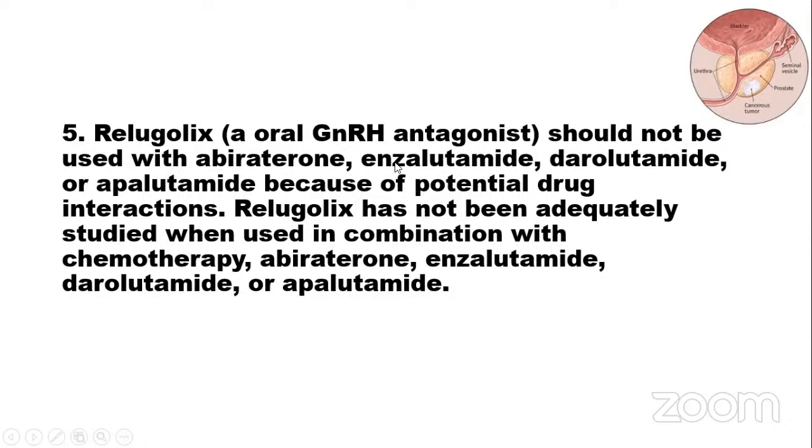This should not be used with abiraterone, enzalutamide, darolutamide, or apalutamide because of potential drug interaction. Relugolix has not been adequately studied when used in combination with chemotherapy, abiraterone, enzalutamide, darolutamide, or apalutamide.